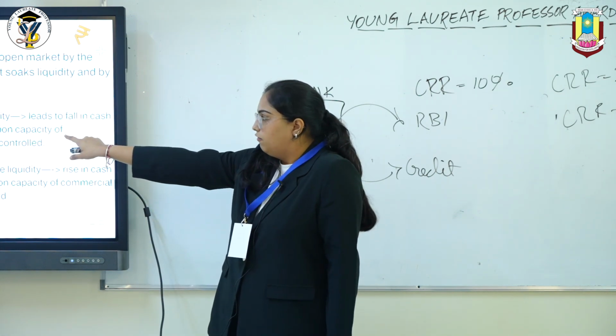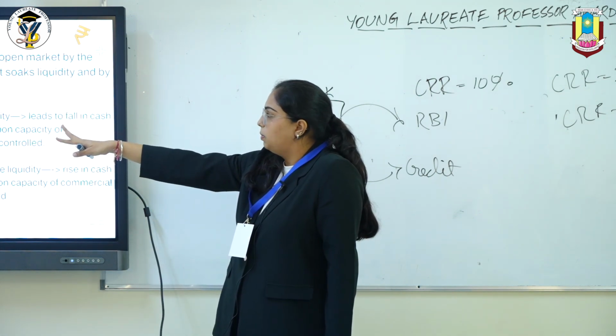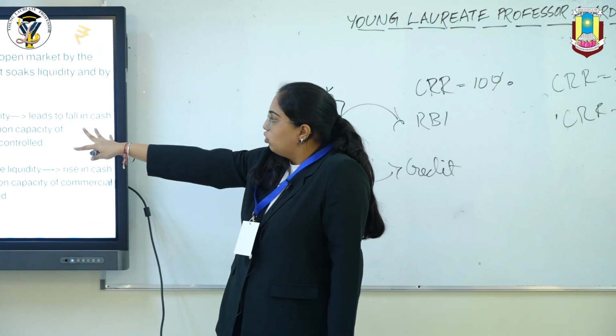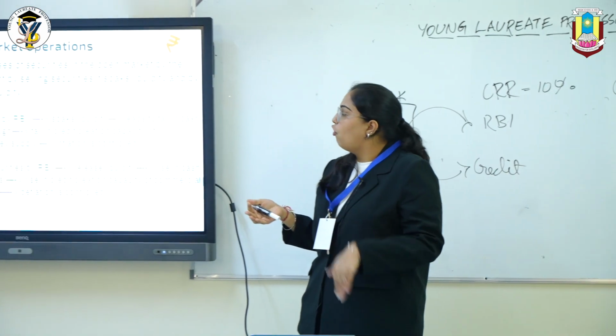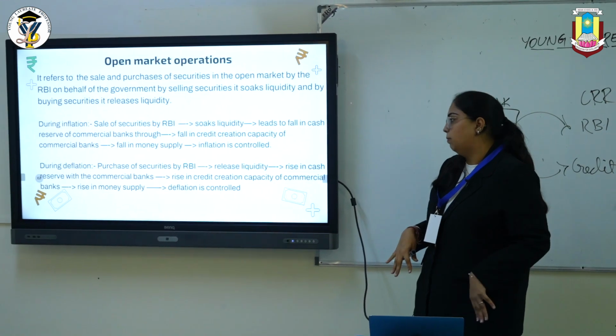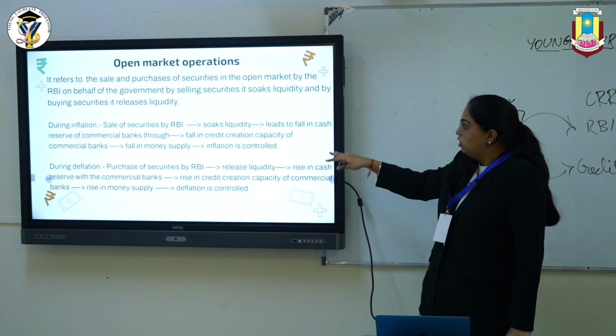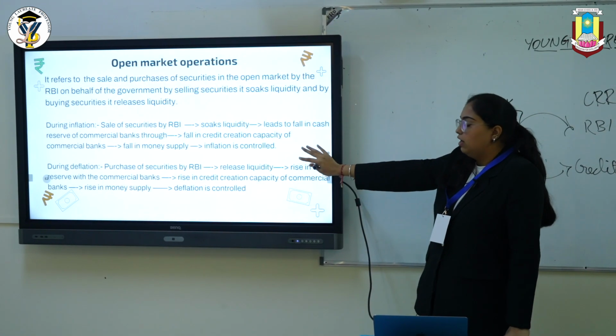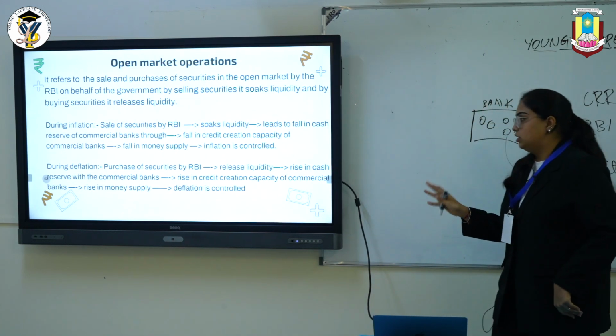During inflation, the sale of securities by RBI rises, it soaks liquidity, then it leads to a fall in the cash reserve of commercial banks, a fall in credit creation, and then a fall in money supply, and inflation is controlled. Let me explain that to you.